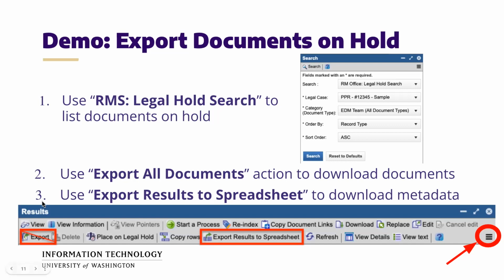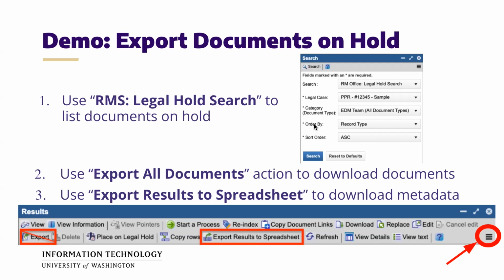Number 3 here, I mentioned that in some cases, the third-party requester will also want to see the metadata of the files that you are delivering. And to do that, you will use this other menu item here, the export results to spreadsheet. There's a little incongruency with Docfinity where this button actually does export all of the pages, not just the ones that are selected. That's just a small incongruency with the software. So if you click this button, you will get a CSV file with all of the records of the whole search for you to download and deliver.